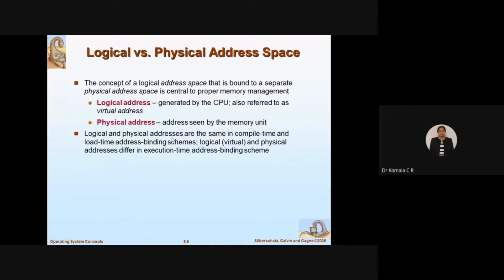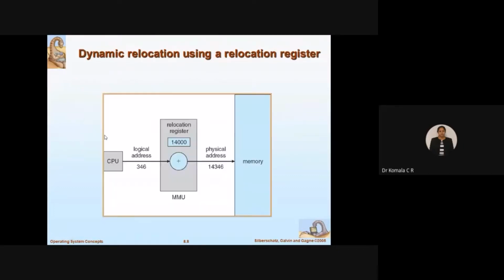Now logical and physical addresses are the same at compile time. During compile time, both are the same, and during load time, again they are the same. Only during execution time will logical and physical addresses differ. During execution time, the CPU and the OS will hide the location where the mapping takes place. That I will explain along with the diagram, so in the next slide we have the diagram.